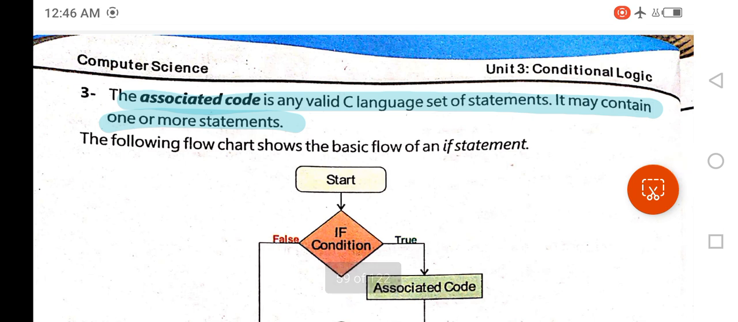Point 3 about the syntax is associated code. The associated code is any valid C language set of statements. It may contain one or more statements.